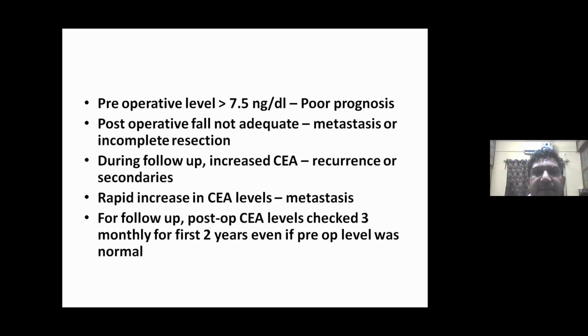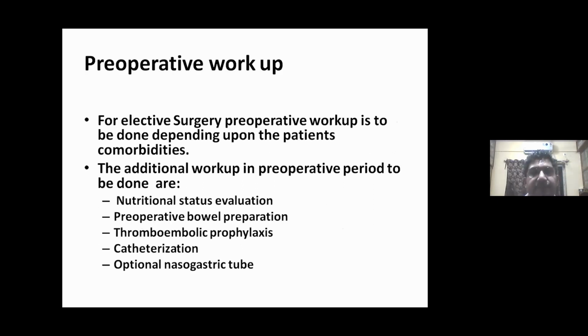If it is less than 7.5 nanogram per dL, prognosis is better; more than 7.5 nanogram per dL, it is poor prognosis. If postoperative fall is not adequate, metastasis or incomplete resection is to be thought of. During follow-up, increased CEA means recurrence or secondaries. Rapid increase in CEA level points to metastasis. In follow-up, post-op CEA level should be checked 3 monthly for the first 2 years, even if pre-op level was normal.